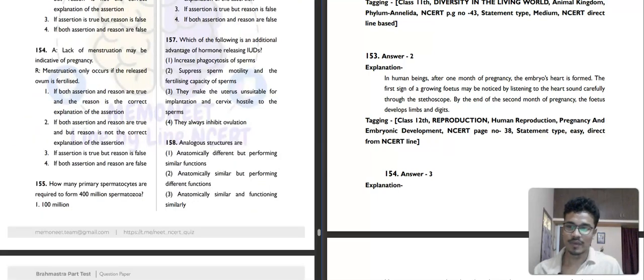Then question number 154. Lack of menstruation may indicate pregnancy. Correct. Menstruation only occurs if the released ovum is not fertilized. Then how can menstruation occur? That is the pregnancy, right? The third option is our correct answer.